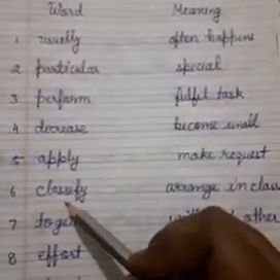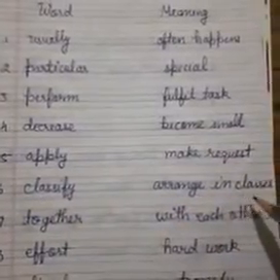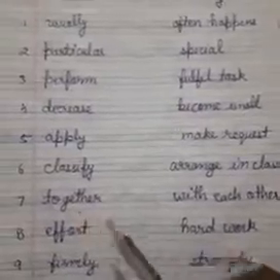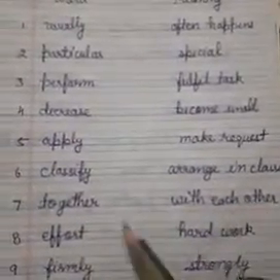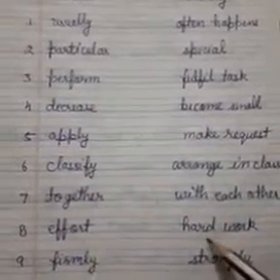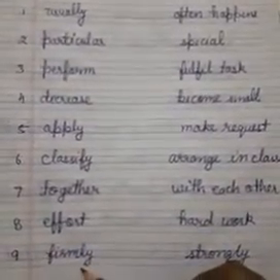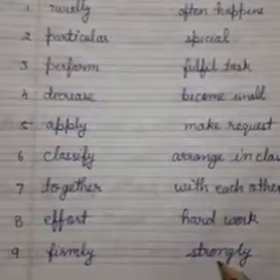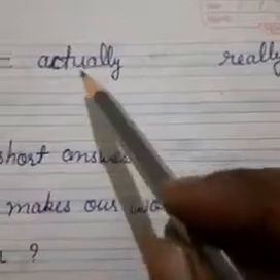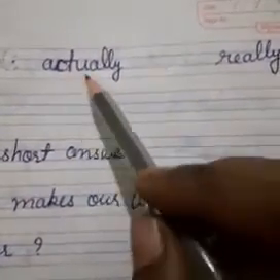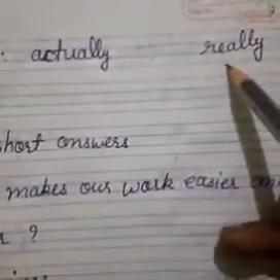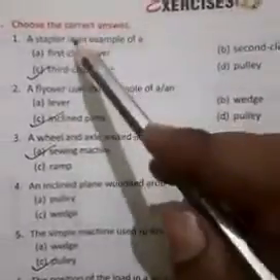Number 6. Classify means arrange in classes. 7. Together means with each other. Effort, hard work. Firmly means strongly. Actually, number 10. Actually means really.